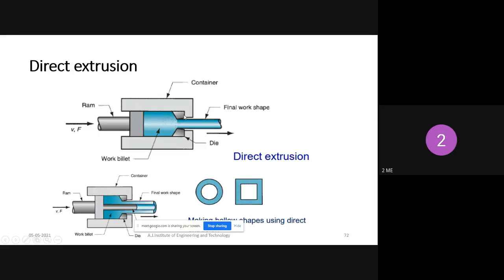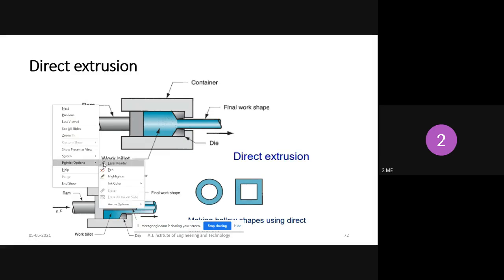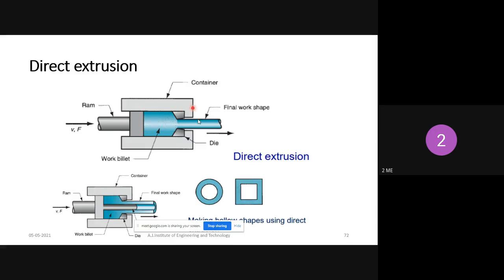This is called the die opening, this is the container, and this is the ram. This is the die and the die opening. This is the required thickness of the workpiece, and initially the metal is heated in a furnace to the required temperature. That is called a billet. That heated metal is placed in a container, then pressure is applied with the help of the ram.